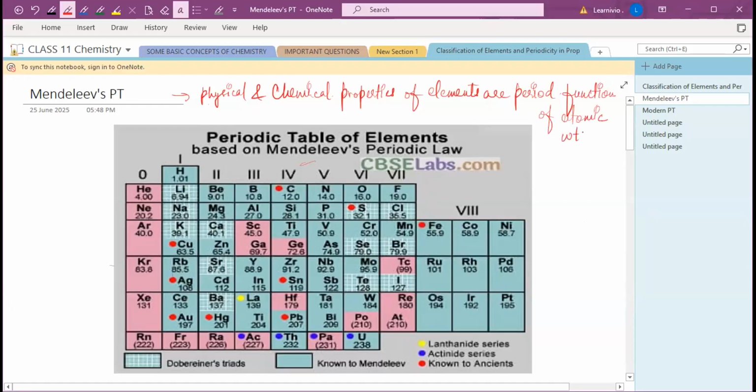Okay. And he arranged the known elements. At this time, I think 63 elements were known, and he arranged those elements in order of their increasing atomic masses.